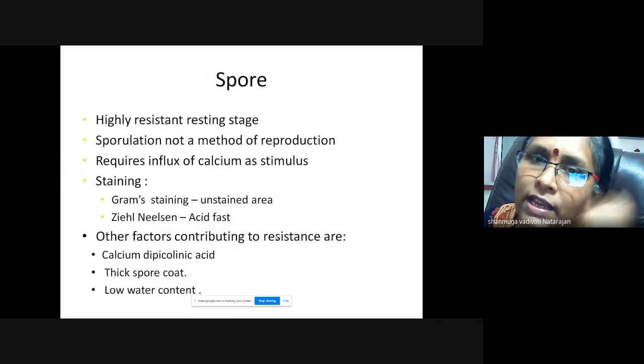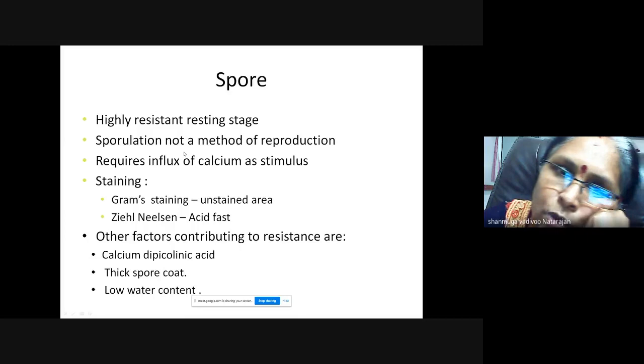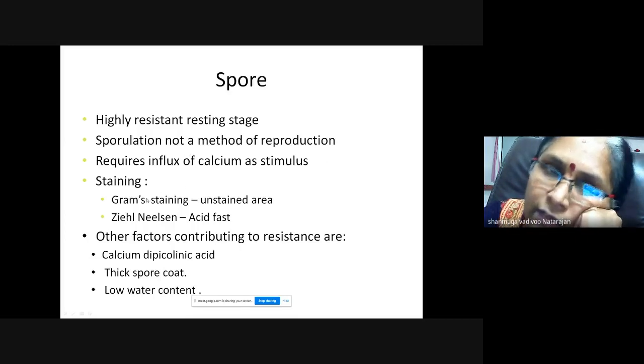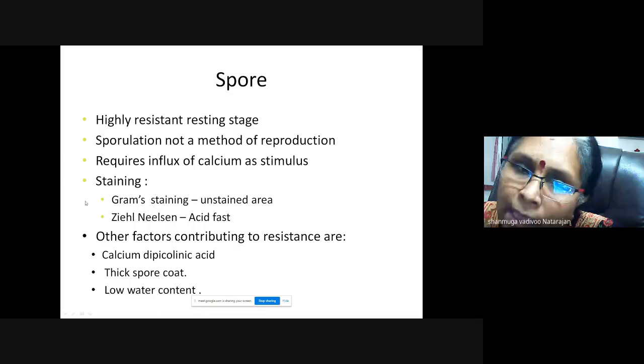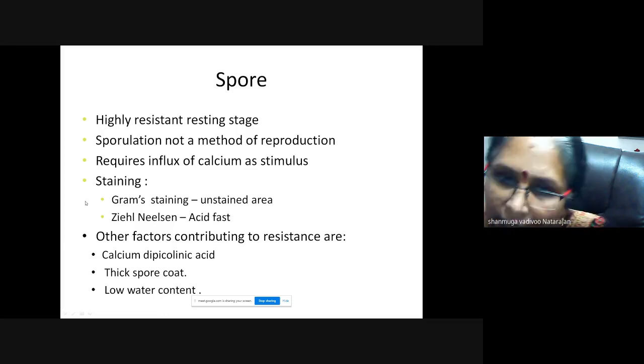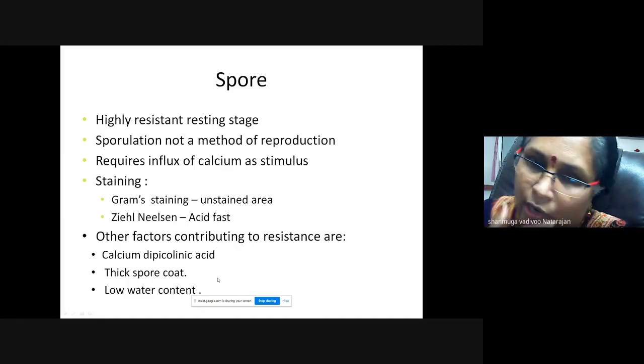Now we revisit. Spores are highly resistant resting stages, formed by sporulation. It's actually not a method of reproduction. That is why metabolic activity will be low. It requires influx of calcium as a stimulus, so calcium content will be more. You can see the actual spore by staining techniques, Gram stain and Ziehl-Neelsen method. Other factors contributing to resistance are dipicolinic acid, thick spore coat, and low water content. Is it clear?